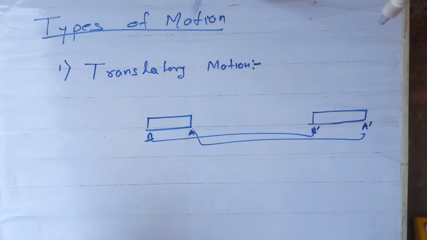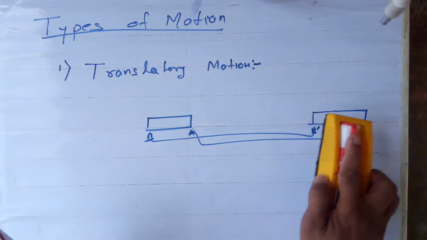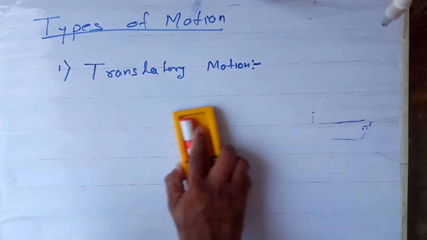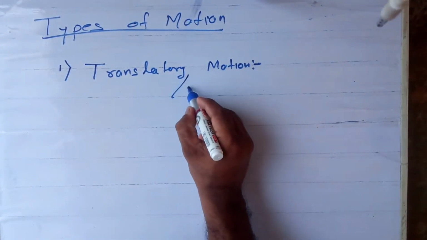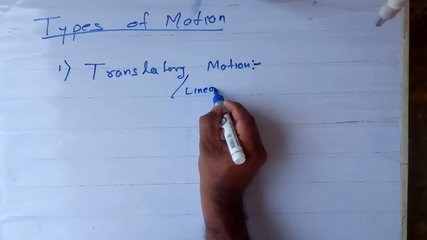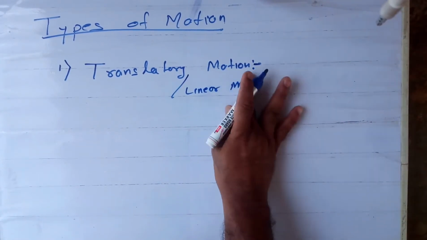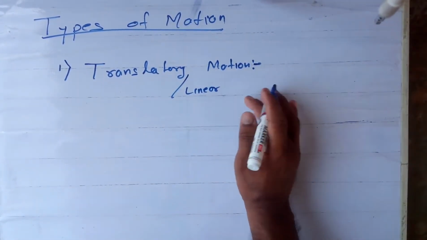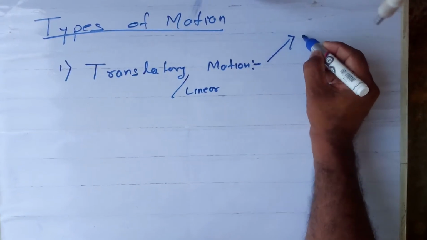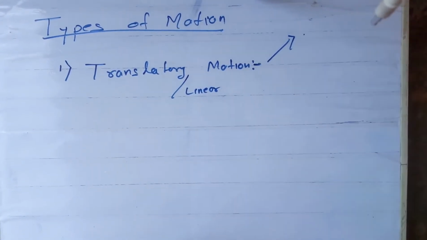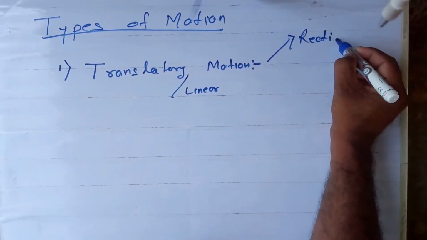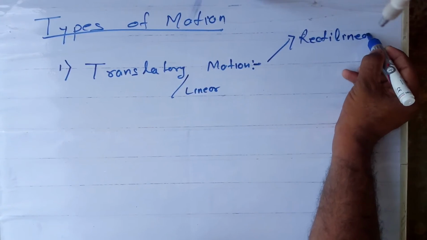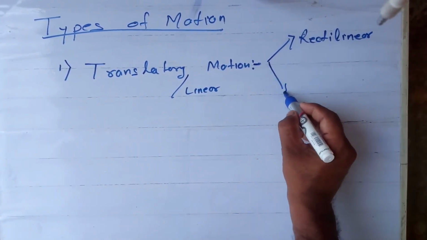Yes? Okay. Now this translatory motion or linear motion, translatory or linear, is of two types. One is rectilinear, second is curvilinear.